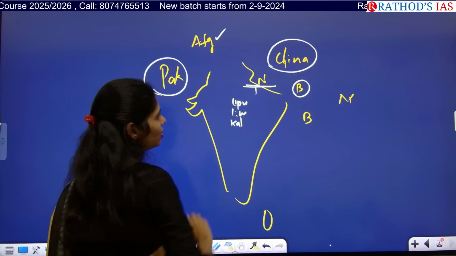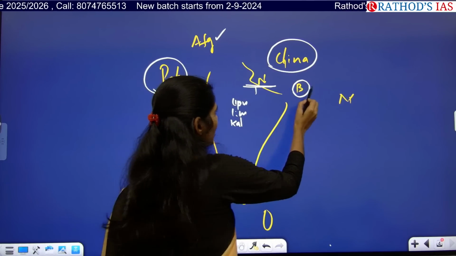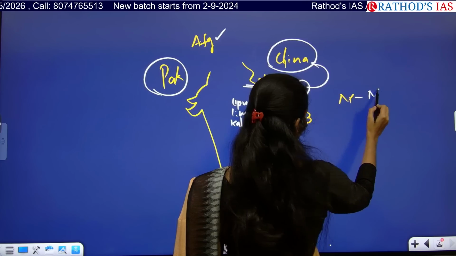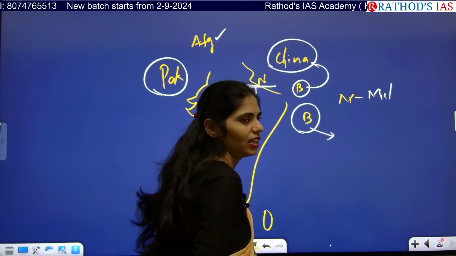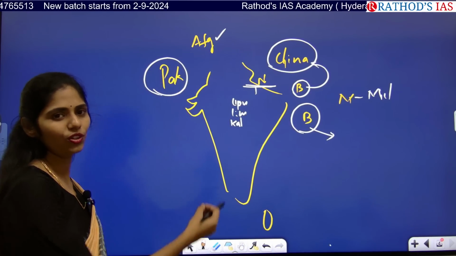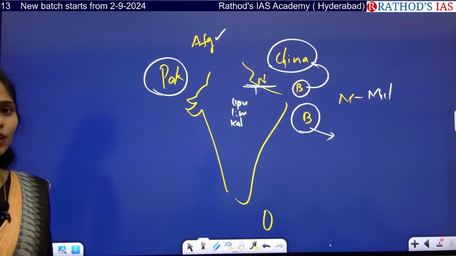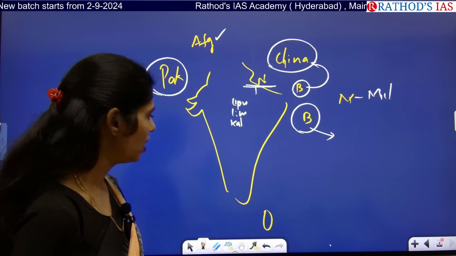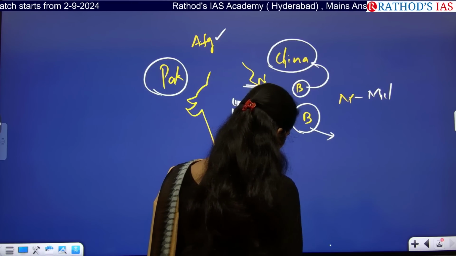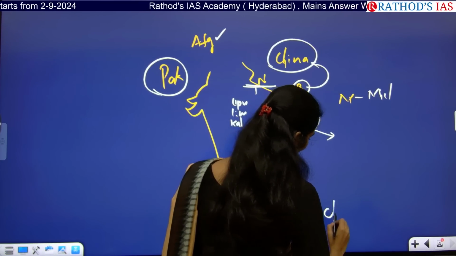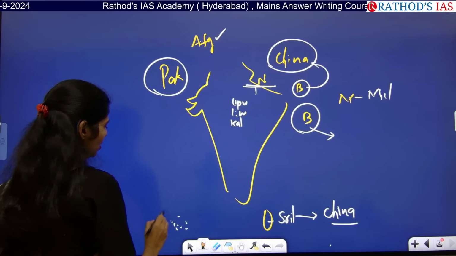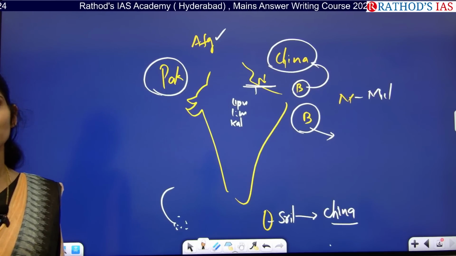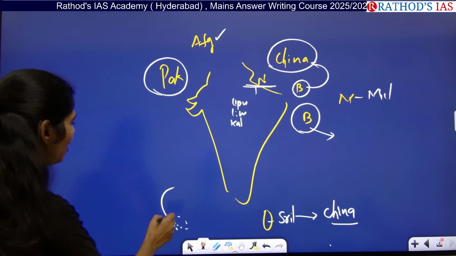Bhutan is nowadays going towards China, and Myanmar is under a military junta. And Bangladesh, recently what happened? There is no proper stable government now, so we don't know which party is going to come into power soon. Sri Lanka is also pro-China. And we have the Maldives, where because of the change of government it is also now pro-China.